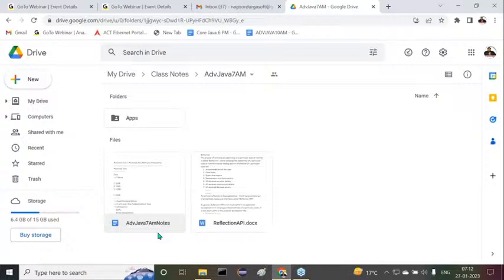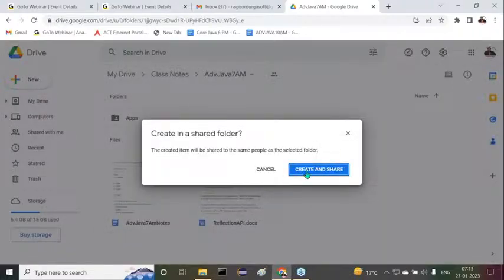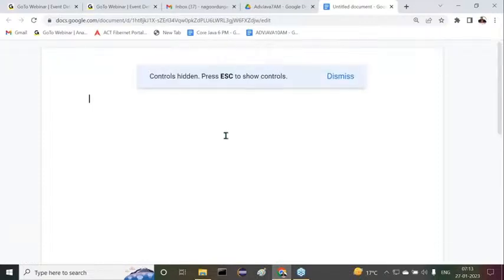Some of you might be almost completing the JDBC content, and some of you are in the middle of it. But anyway, today we are going to start new content, that content would be servlets.